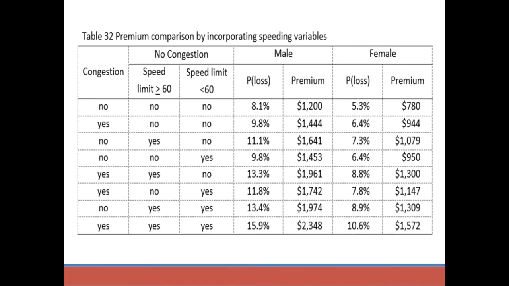From the model outputs, we once again estimate the relative insurance premium rates corresponding to whether a driver tends to be speeding or not, whether the driver is speeding during congestion, and the speed limit when speeding takes place. For example, if we assume the actuarially fair premium for a male driver that does not tend to drive significantly faster than the speed limit is $1,200, depending on whether a driver tends to drive faster than the speed limit in different situations, the actuarially fair premium for a male driver ranges from $1,200 to $2,348. For a female driver with the same characteristics, premiums range from $780 to $1,572. For both genders, premium is lowest when the driver never or seldom drives faster than the speed limit, and the premium is highest when a driver tends to be speeding under all circumstances.